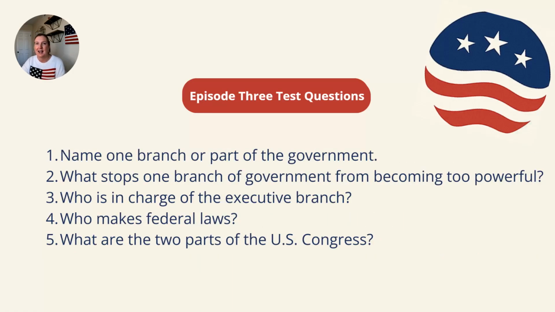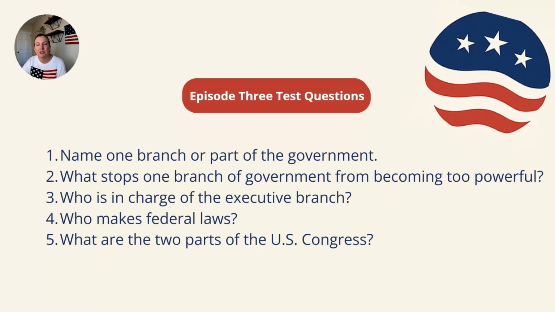Episode 3, name one branch or part of the government. You could have said judicial, executive, or legislative. What stops one branch of government from becoming too powerful? We call that our system of checks and balances.